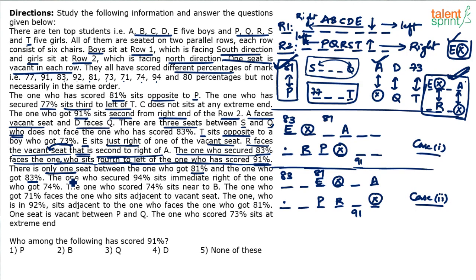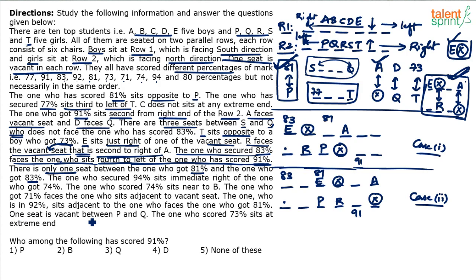Next point. The one who got 94 sits on the immediate right of 74. 94 on the immediate right of 74, not possible. 74 is near to B. No. Okay, I think I'm jumping to this statement.